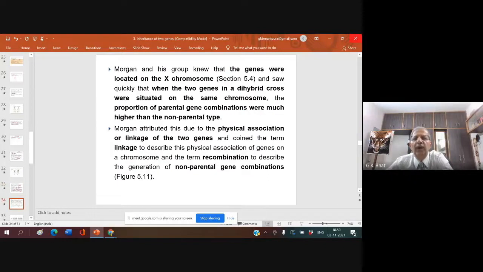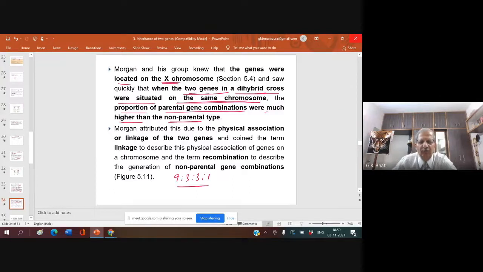Morgan and his group knew that genes were located on the X chromosome, and so quickly saw that when the two genes in a dihybrid cross were situated on the same chromosome, the proportion of parental gene combinations was much higher than the non-parental type.